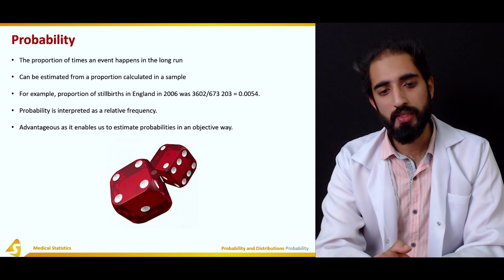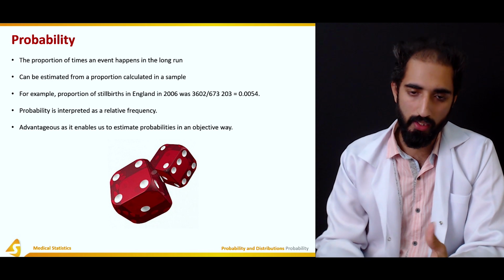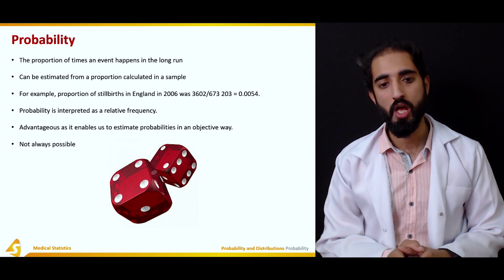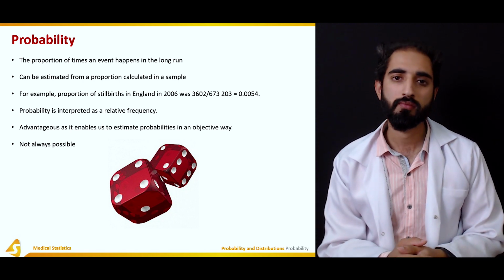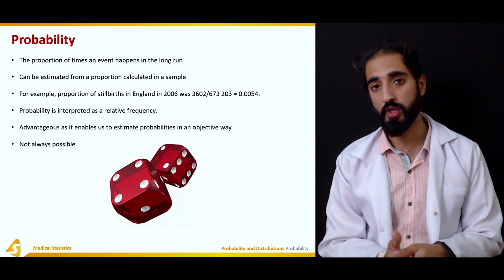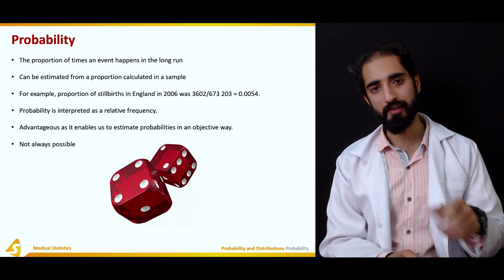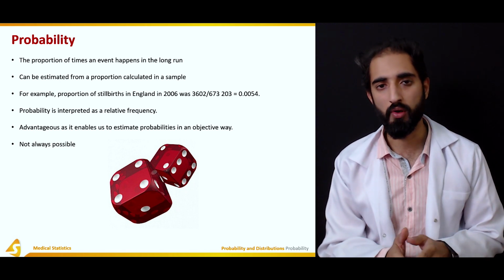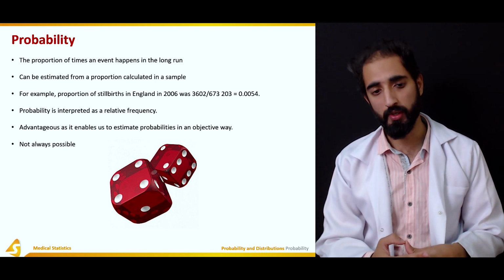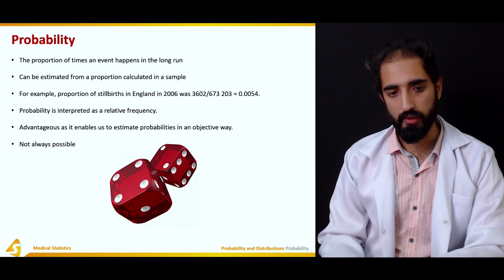It is advantageous as it enables us to estimate probabilities in an objective way, and that can be beneficial in some cases, but it is not always possible. For example, if the variable is continuous rather than discrete, there are a lot of values and we cannot point out the relative frequency of all of them, or there are a lot of values for which the relative frequency is pretty much the same, and we cannot judge the probability. So it is not always possible, and we need to find other ways of calculating the probability.